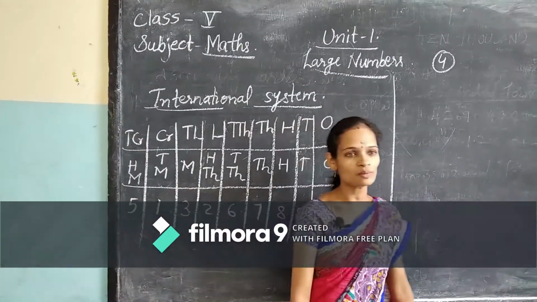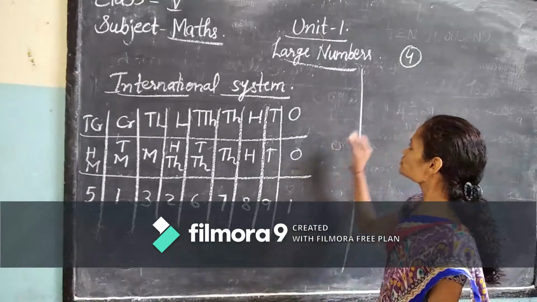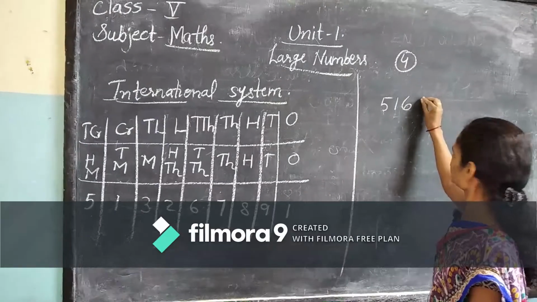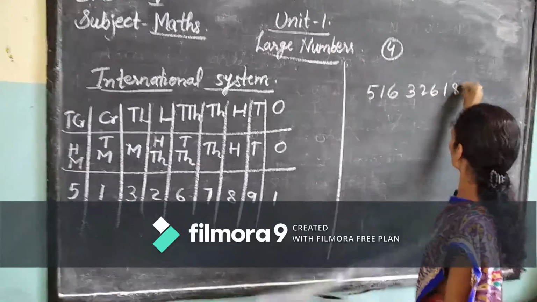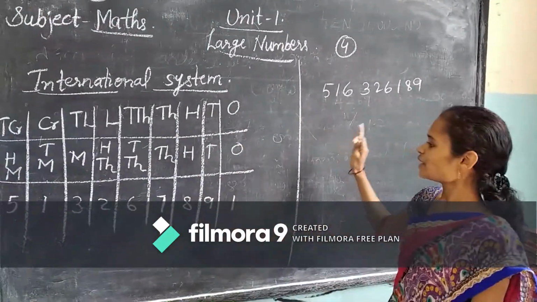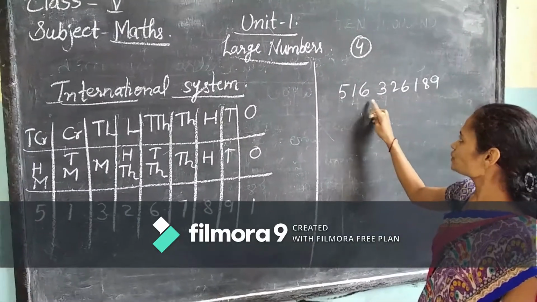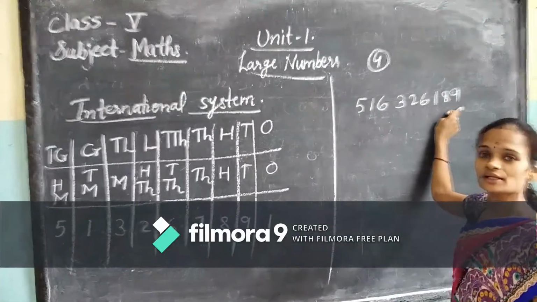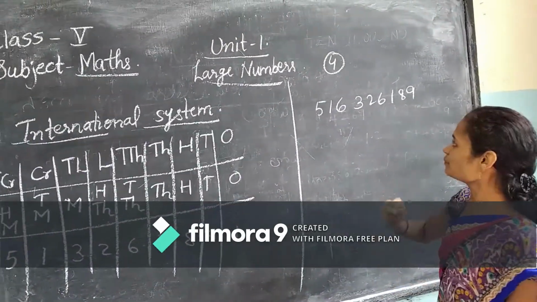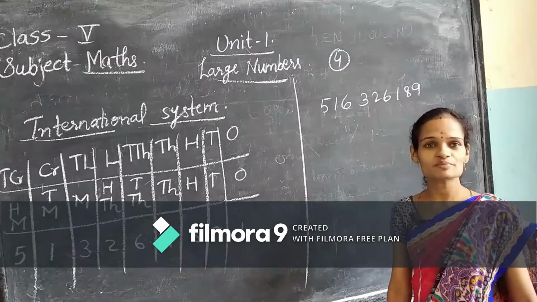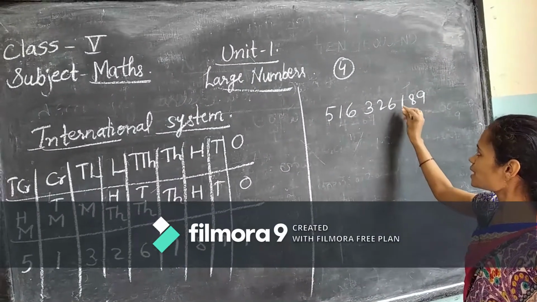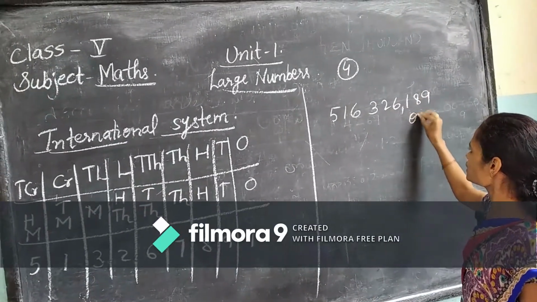Now, how to put commas? Here I am taking one example. Up to 100 millions, we will have 9 digits. Count it: 1, 2, 3, 4, 5, 6, 7, 8, 9. How many digits? 9 digits you will have. So how to separate? I told you about periods in the Indian system. In the same way here, this will be one period: ones, tens, hundreds. This is called the ones period.